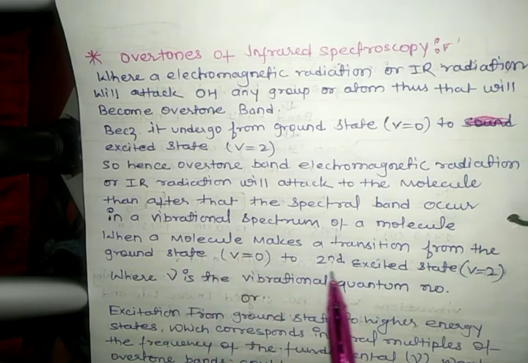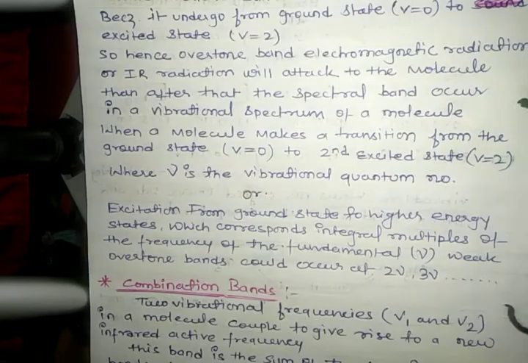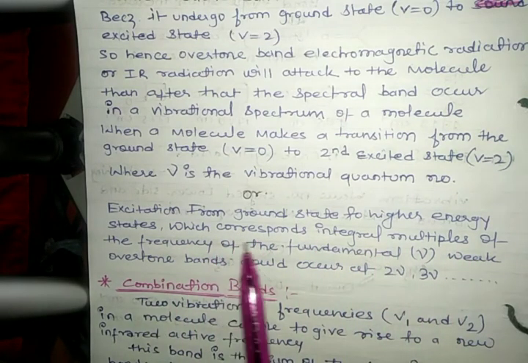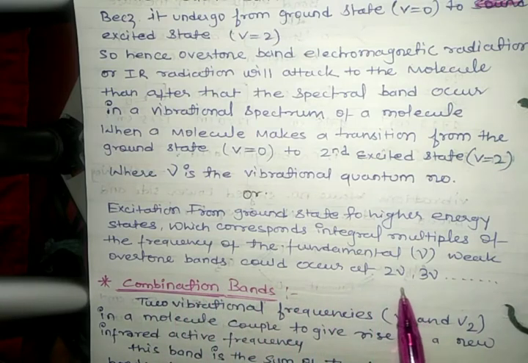When a molecule makes a transition from the ground state V equal to 0 to the second excited state V equal to 2, where V is the vibrational quantum number. In other terms, overtones are excitation from ground state to higher energy state, which corresponds to integral multiples of the frequency of the fundamental. Weak overtone bands could occur at 2V, 3V, and so on.